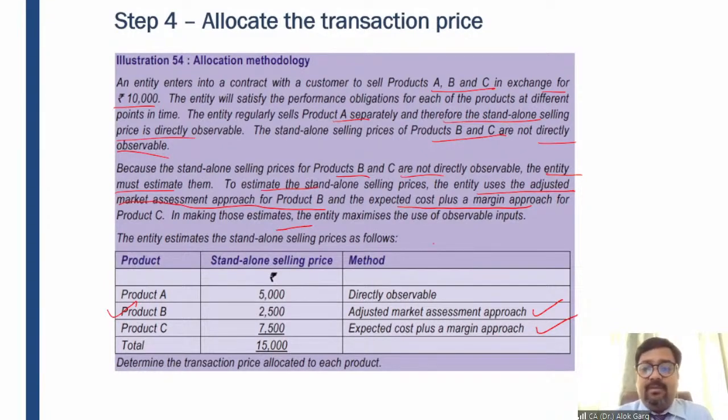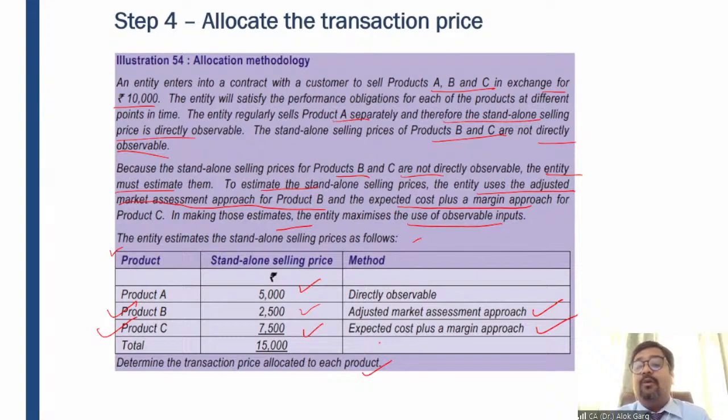In making those estimates, the entity maximizes the use of observable inputs. The standalone selling prices are also given. For product A, it is 5,000. The market value is available. For product B, it is estimated at 2,500 using the adjusted market assessment approach. For product C, it is estimated at 7,500 using the expected cost plus margin approach.